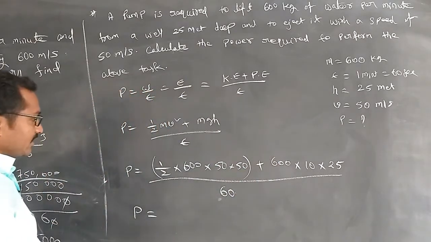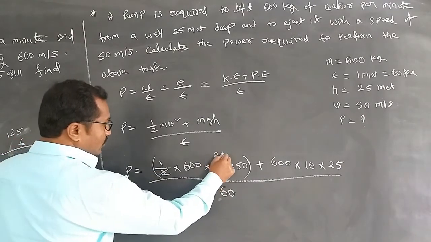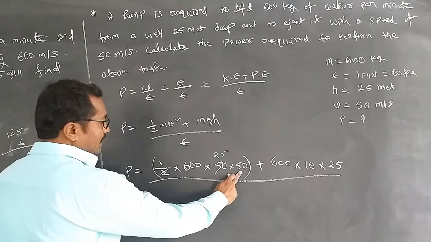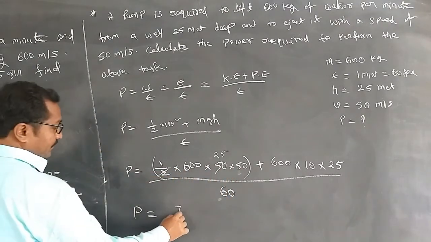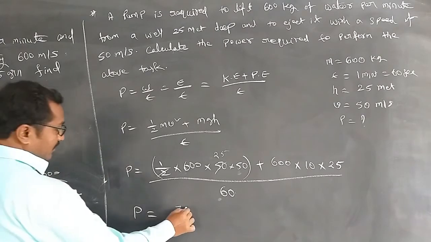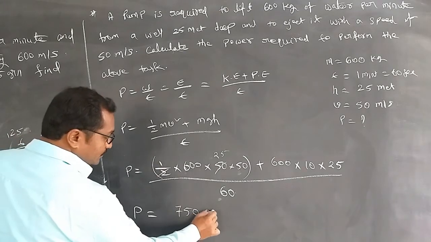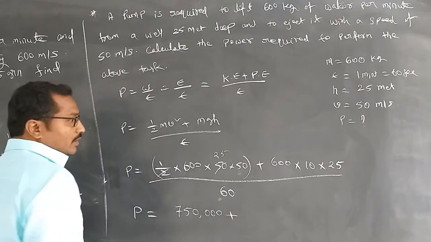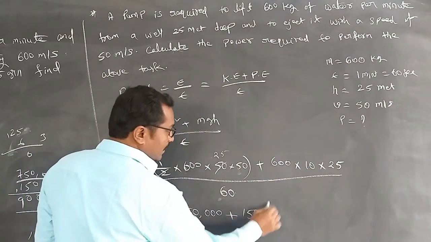Right. Now coming to the simplification part, 2 ones are 2, 25 fives are 125, and 125 into 6 is 750, and 1, 2 and this is the 3. Plus 25 sixes are 150, 1, 2, 3.